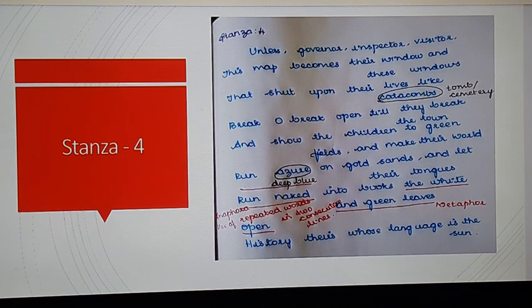These visitors should bring the children out to the green fields or the nature to make them enjoy, and they should be made to run on the seashore and also on the beautiful sand, because in their places the sand is like mud. Always it's a dirty one. So they should be brought out to walk on the fresh sand, and they should be made to learn through the books as well as the nature. If it is done, their future will be bright and their life will be as bright as the sun. So this is the meaning of the fourth stanza.